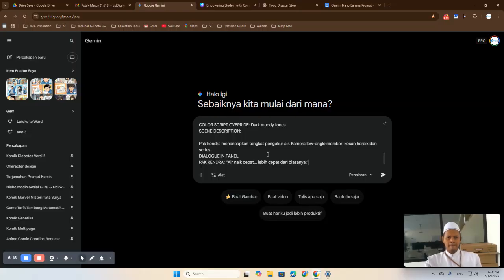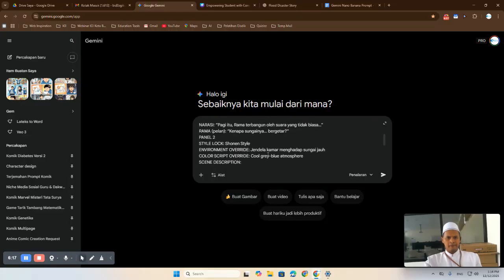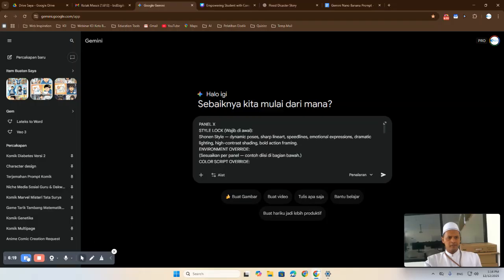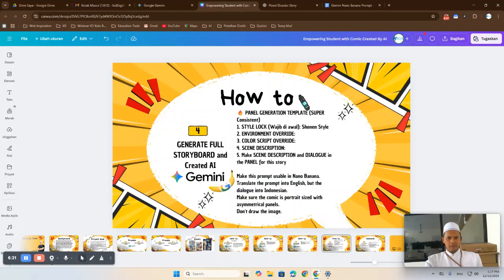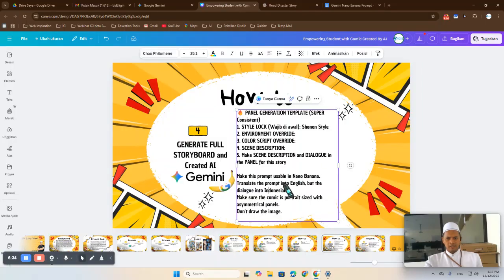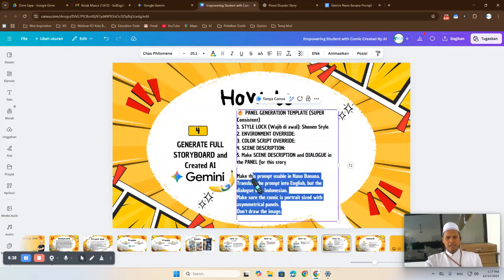Now we must change this prompt from ChatGPT into a prompt Nano Banana understands. The instruction is below in here: make this prompt usable in Nano Banana.